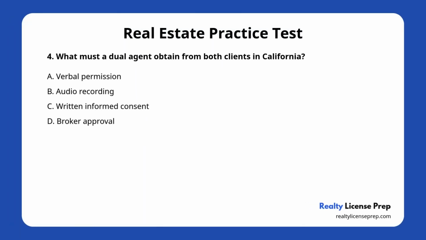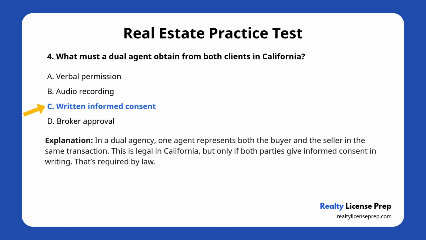Question number 4. What must a dual agent obtain from both clients in California? A. Verbal permission. B. Audio recording. C. Written informed consent. D. Broker approval. The correct answer is C.